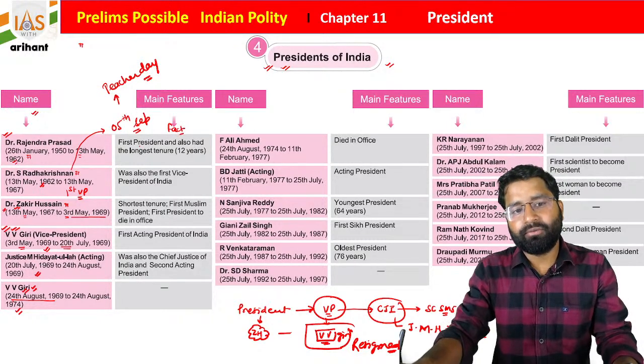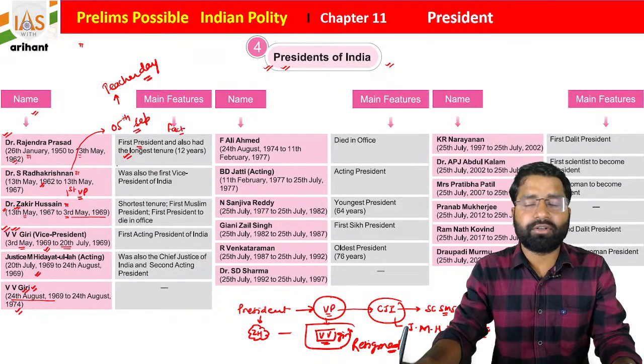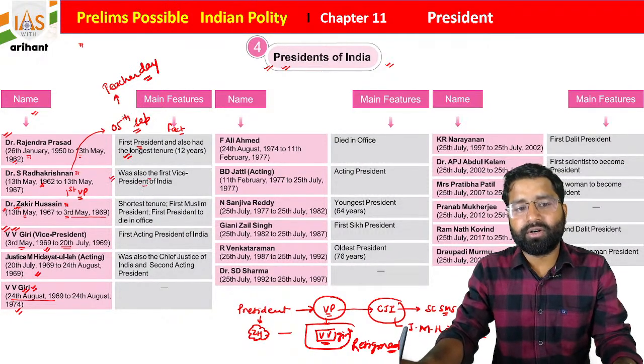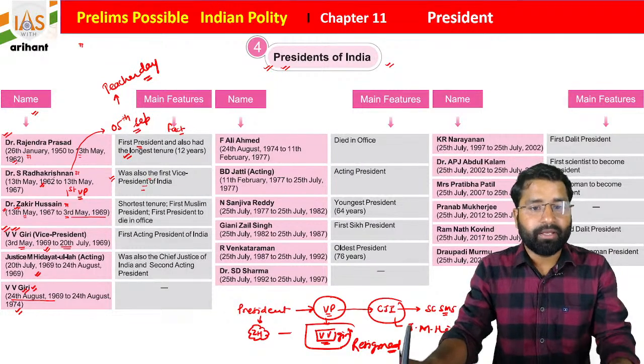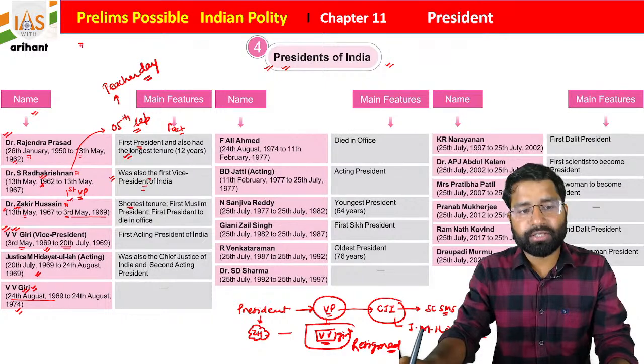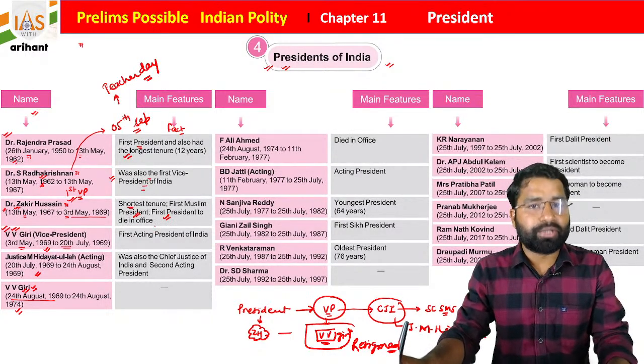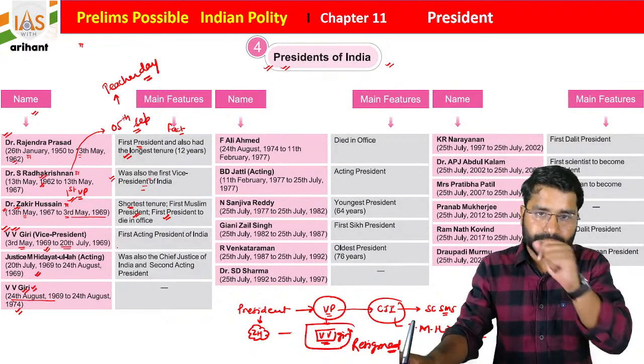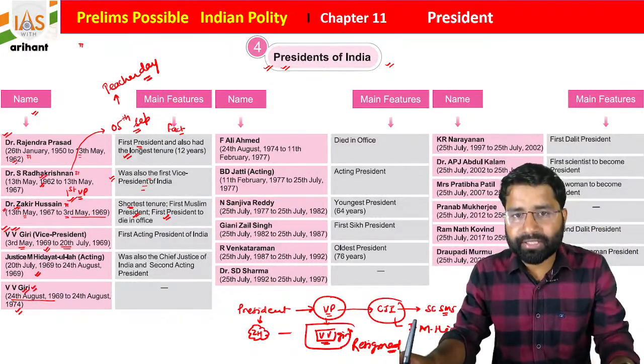Okay, so the first and longest tenured president of India was Dr. Rajendra Prasad. The president who also worked as vice president of India first was Sarvepalli Radhakrishnan. Shortest tenure, Zakir Hussain Sir, because he died, and he was the first Muslim president and first president who died in office, students. Okay, I hope this data is clear to you.